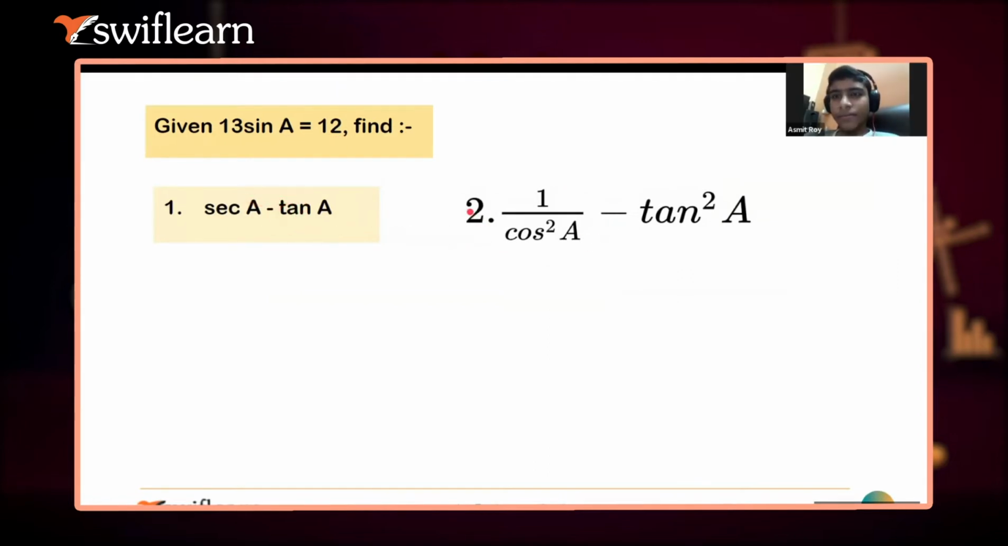Let me try. You can start with the first, then we'll check the first, then go to the second. Here we are provided with 13 sine A equals 12, right? 13 sine A equals 12. So how will we do this? As I told you, some concepts of squaring and cubing: the 13 is being multiplied with the whole term of sine A. So can I write it like this? Sine A equals 12 by 13.